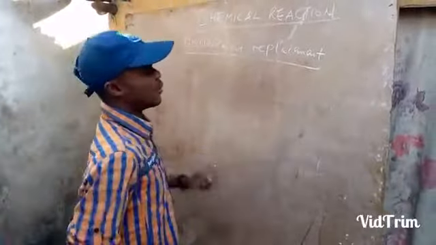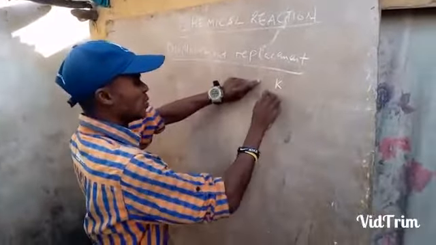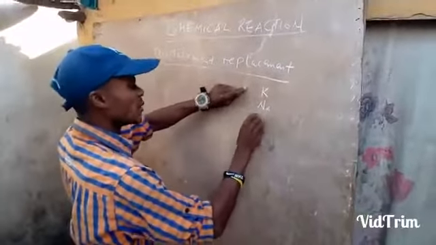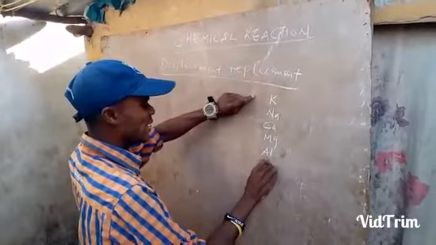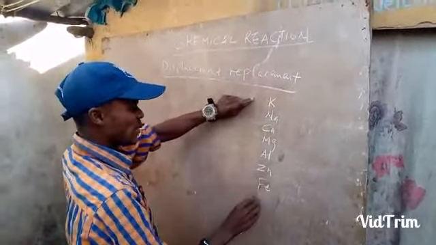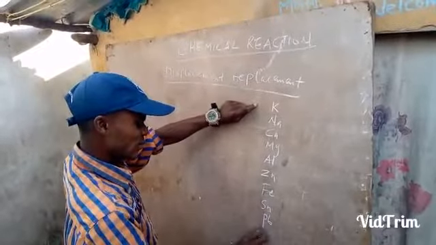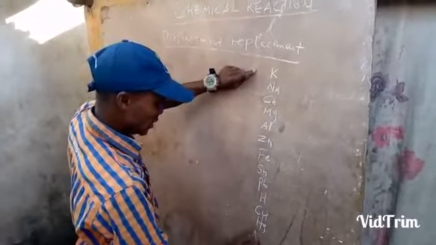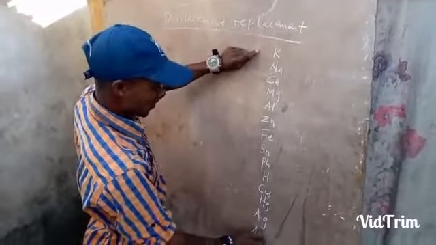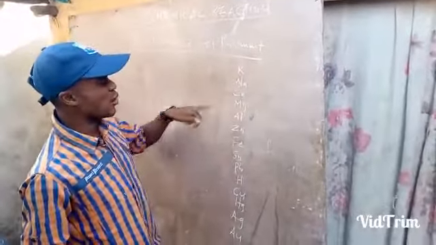And what is that order? For the positive ions, we take them in the order: potassium is at the top, sodium comes down, calcium, magnesium, aluminium, zinc, iron, tin, lead, hydrogen, copper, mercury, silver, and gold. You must look at this the way they are. You will not take sodium up and bring potassium down. They remain in this particular order.